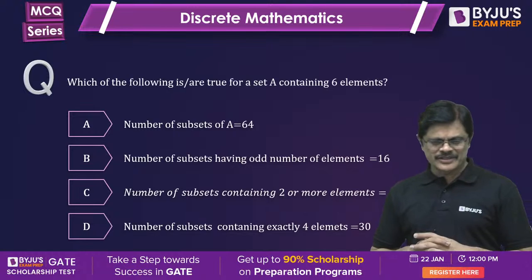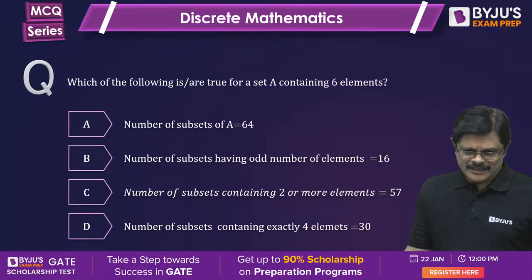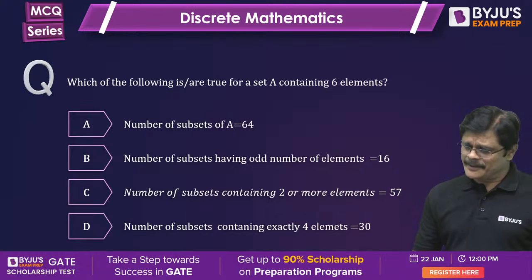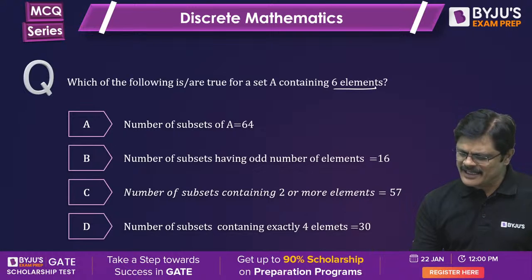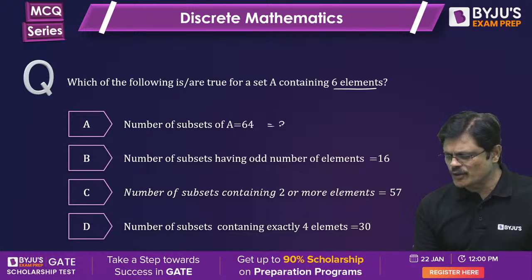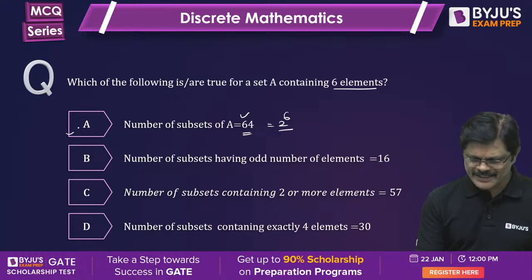Lalit Yadav says A and D is correct. Okay, you got one correct answer. Let us see. A contains 6 elements. Number of subsets of A is equal to 2 power 6. 2 power 6 is 64. That is correct. So option A is correct.